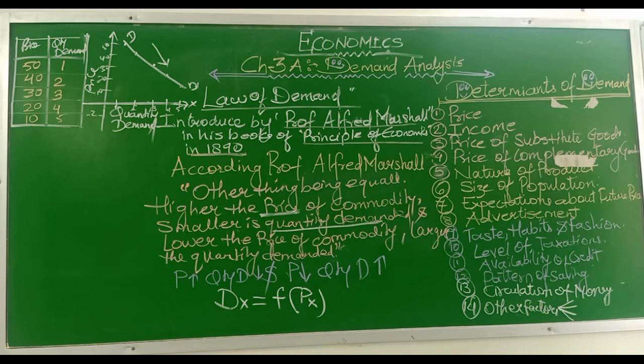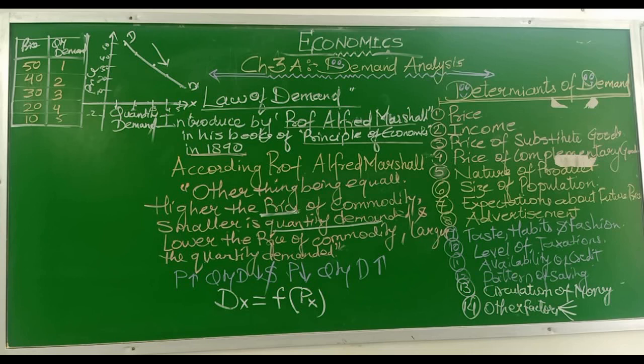For example, when the price of chocolate was 50, demand was 1. When the price of chocolate reduced from 50 to 30, demand increased from 1 to 3. Same way, when the price reduced more from 30 to 20, demand again increased from 3 to 4. And same way, when the price reduced more to 10, demand increased to 5. That means from the above schedule, we can say that price and quantity demand have an inverse relationship.